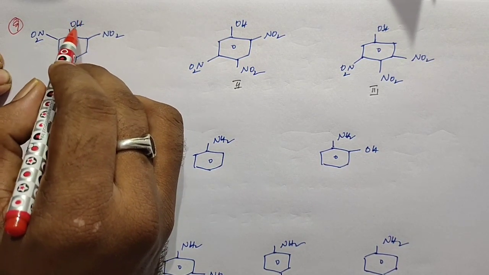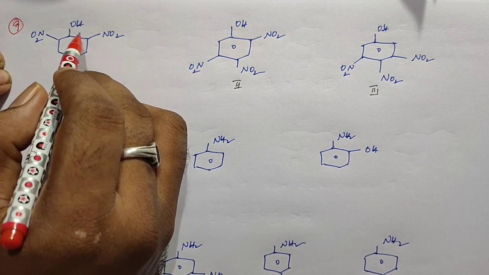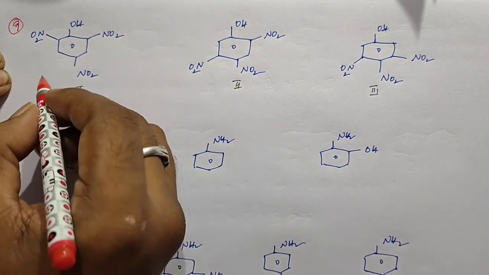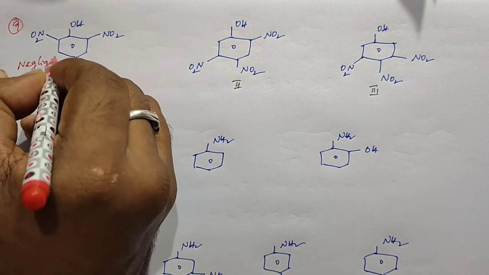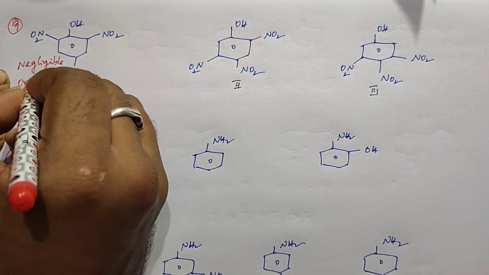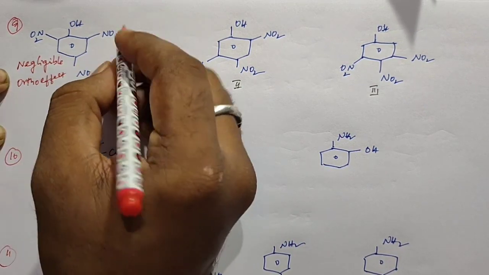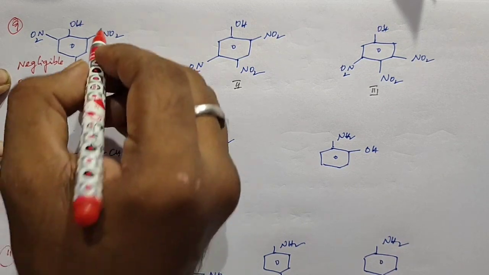Due to the small size of the OH group, the ortho effect or SIR effect is not possible, or if it is present, it is negligible. So here negligible ortho effect is present.